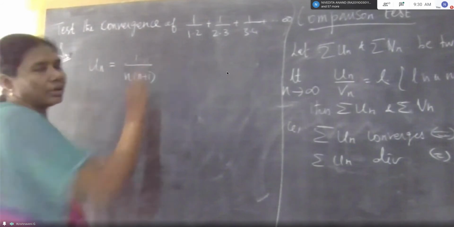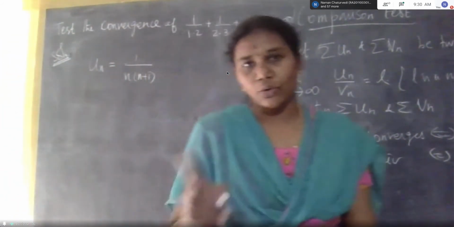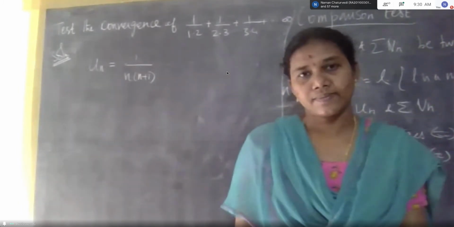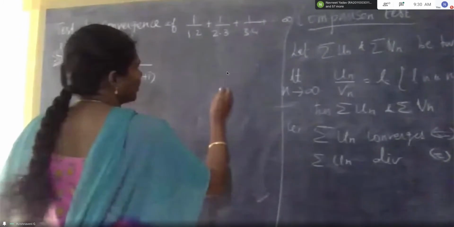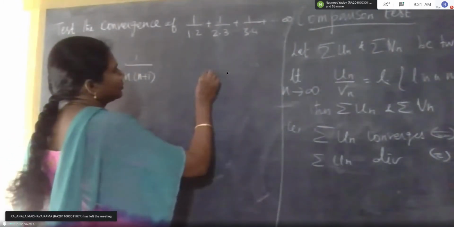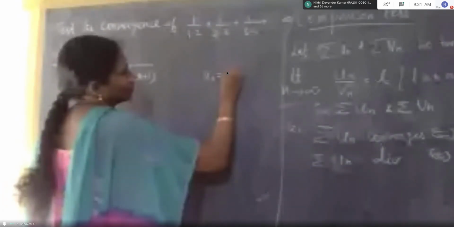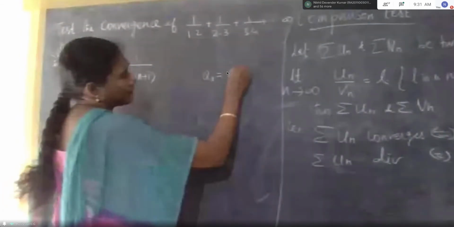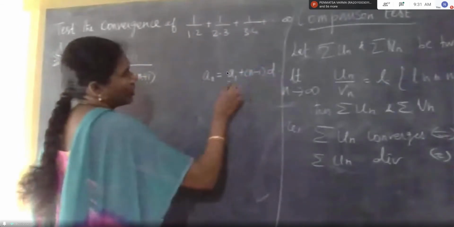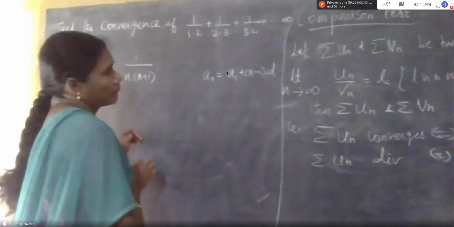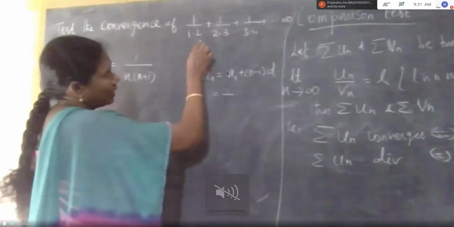I don't know how to write the nth term. I think one formula is there: an is equal to a1 plus n minus 1 into d. What is a1 here? a1 is the first term of the series, 1 by 2 here.